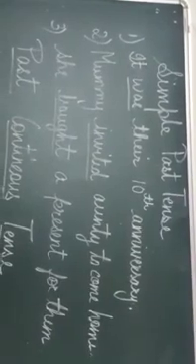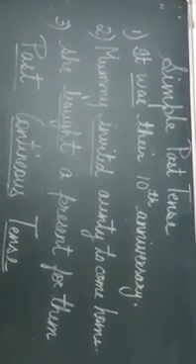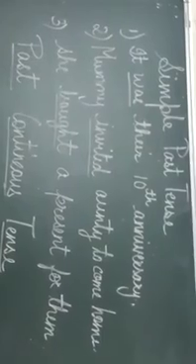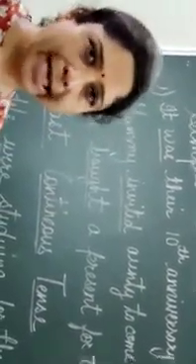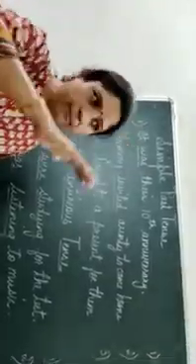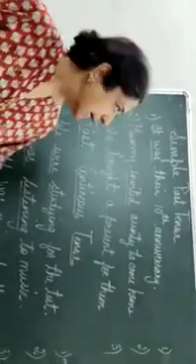Now we come to simple past tense. See, I taught you all the four tenses of present tense together: simple present, continuous, perfect and perfect continuous. That is not the way it is given in your textbook, but I thought that will make it simpler for you to understand. So we are going in that pattern. Once we have completed all the present tenses, now we come to all the past tenses.